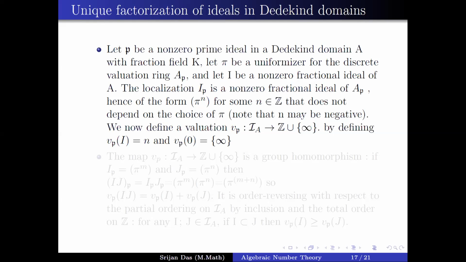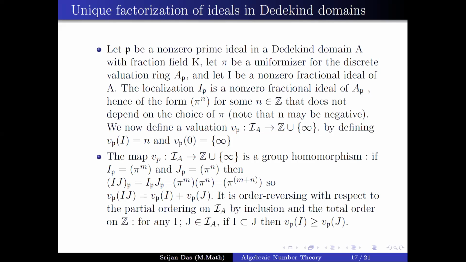So now we define the valuation V_P from the set of fractional ideals to Z union infinity by defining the valuation of that ideal I as n, and if we get the zero ideal, we define the valuation of the zero ideal as infinity. Thus we define a valuation on the fractional ideals of a Dedekind domain.